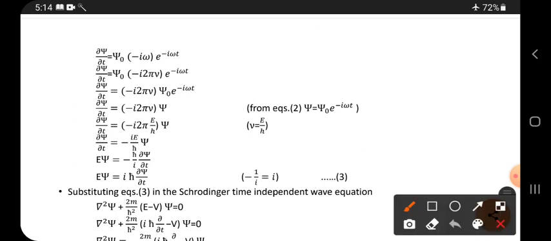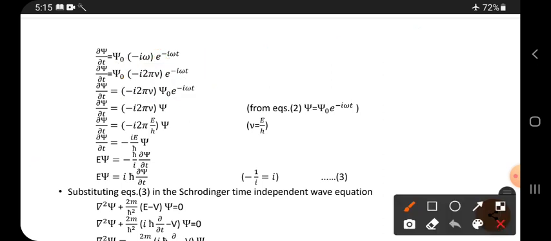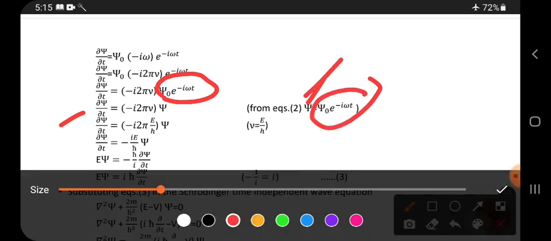Next, the omega term. Omega is 2 pi nu. In the place of omega it is written like this. Here there is no need to change, because I am going to replace it next time. And psi naught and the exponential term are on one side like this. Then psi naught into e power of minus i omega t is psi, so in the place of this you have to substitute psi.